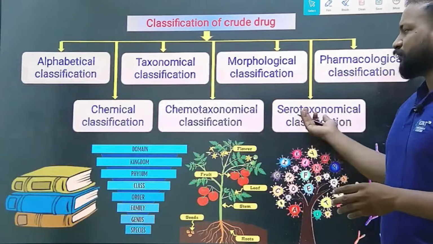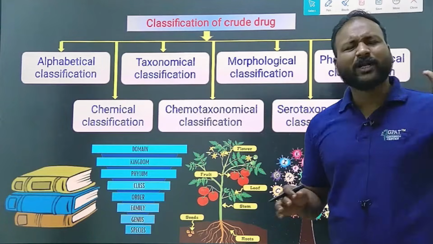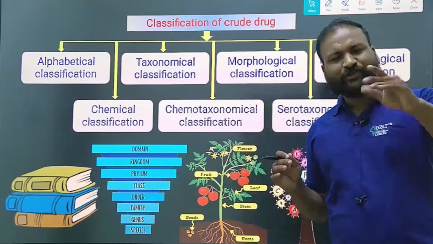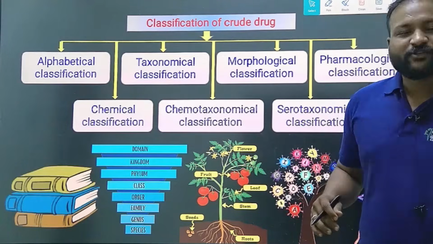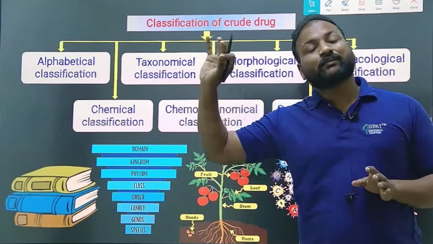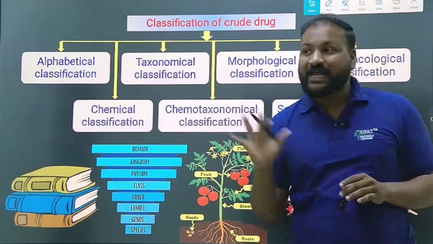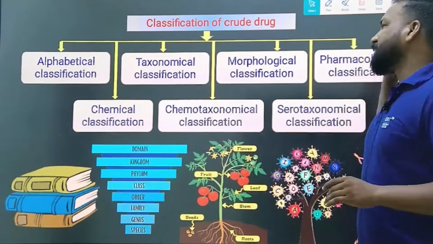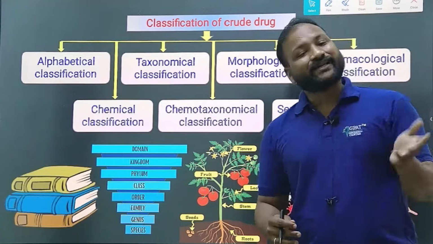Now, we have classified them into these many types. Do remember one code, ATM PCC. If you have your ATM card, that pin code should be changed successfully. Which means ATM PCCS: alphabetical, taxonomical, morphological, pharmacological, chemical, chemotaxonomical, and serotaxonomical. All of these seven classifications have their own merits and demerits.